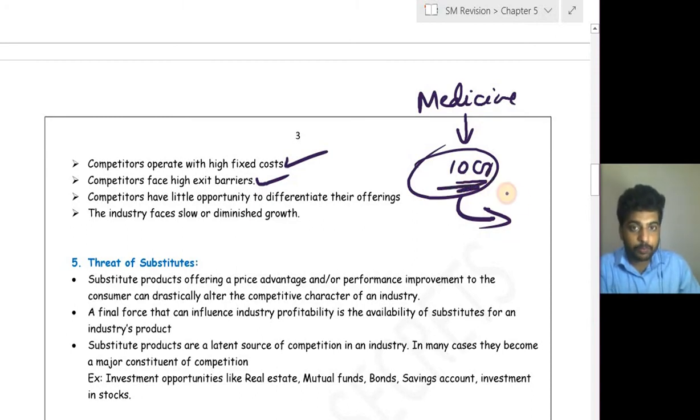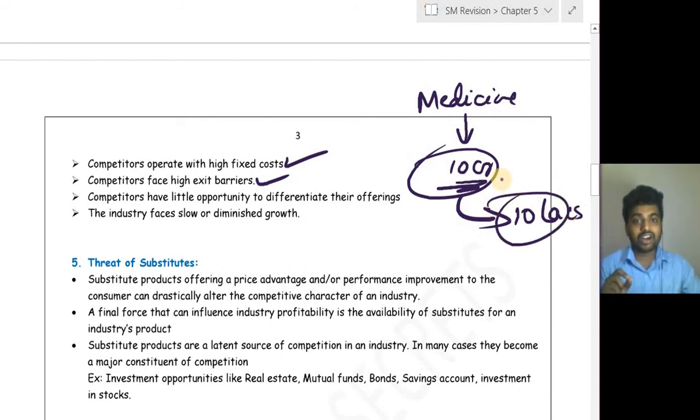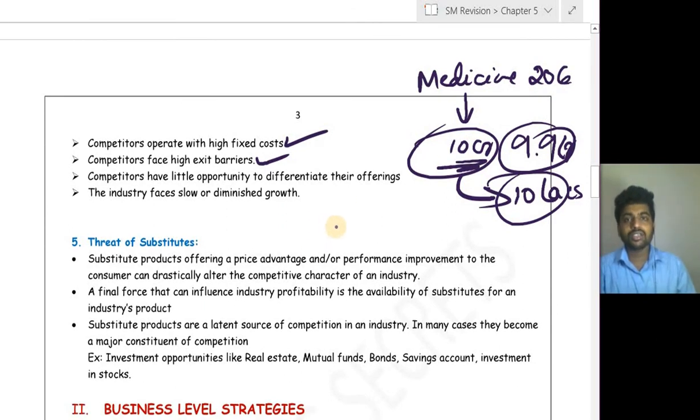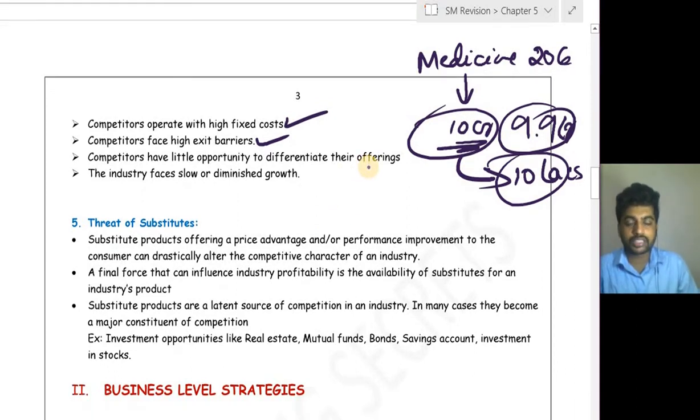But for this product, what they have to do, that is specialized, that is not useful to any other industry. So they have to give it to the scrap, and the scrap seller says, I will give you 10 lakh rupees, not more than that. So instead of getting a loss of 9.9 crore rupees, they will stay in the market by earning a loss of some 20 lakhs per year, like that. So when the exit barrier is more, the competitors will be more, because of which profitability will also be